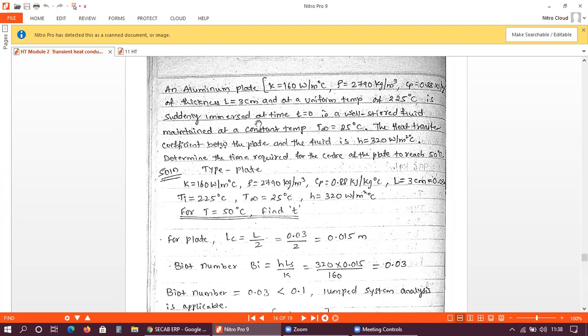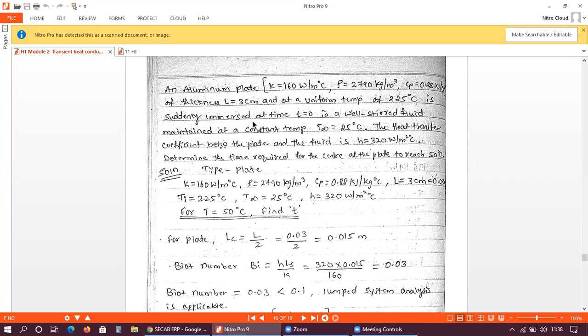Okay. And of thickness L equal to 3 centimeters, right? The thickness of the aluminum plate is given, and a uniform temperature of 225 degrees Celsius. It is having a uniform temperature of 225 degrees Celsius. Is suddenly immersed, right? Now it has been immersed.